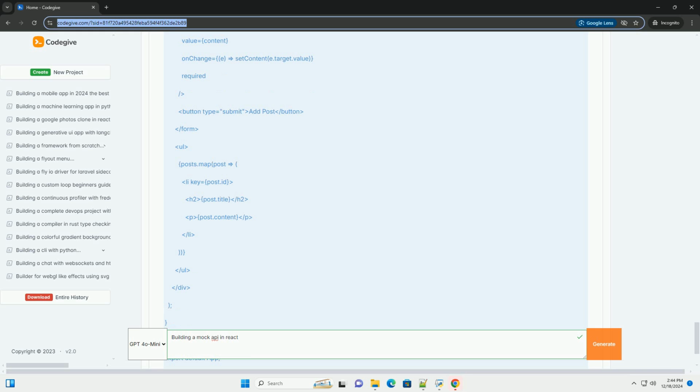useEffect. const fetchPosts equals async. const response equals await fetch http://localhost:5000/posts. const data equals await response.json. setPosts data. fetchPosts. const handleSubmit equals async. e.preventDefault. const newPost equals title, content. const response equals await fetch http://localhost:5000/posts.